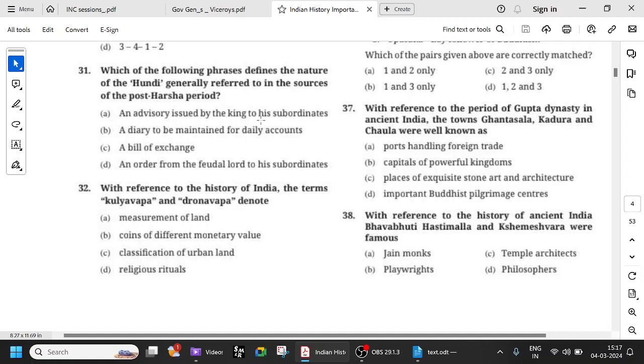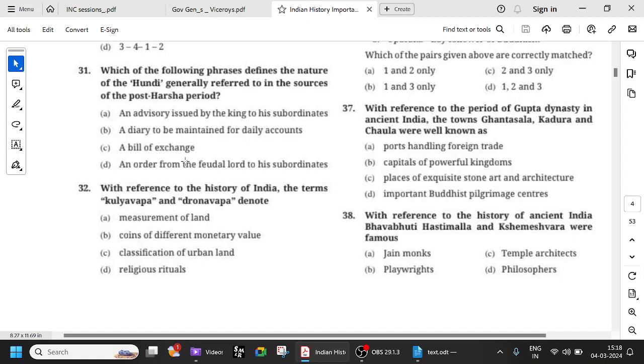It's not an advisory issued by the king, no diary to be maintained, no order from the feudal lord to his subordinates, not any order or anything. It's basically a bill of exchange, a financial instrument. In medieval India, it is mainly used for trade and credit, etc. And at that time there was brisk trade happening everywhere, right?